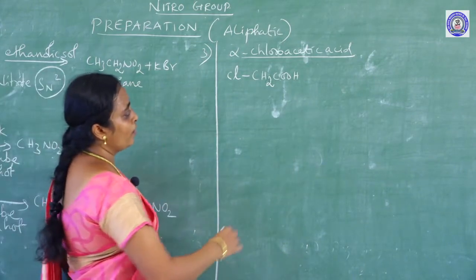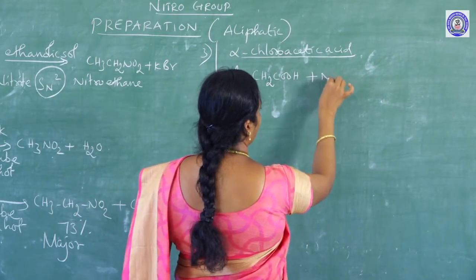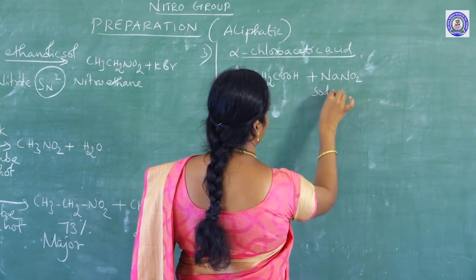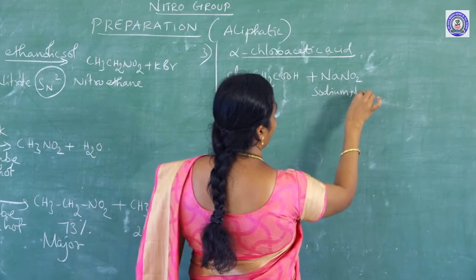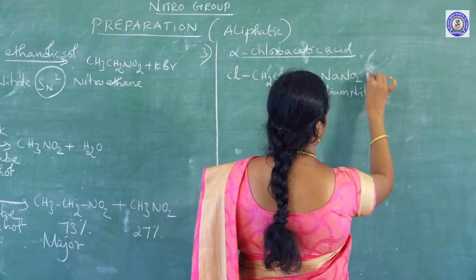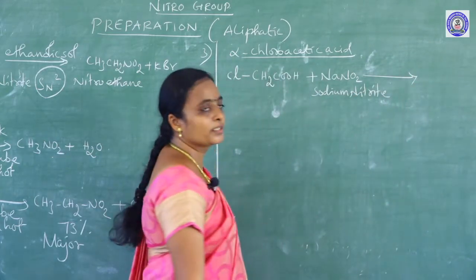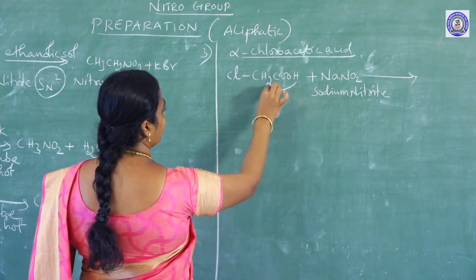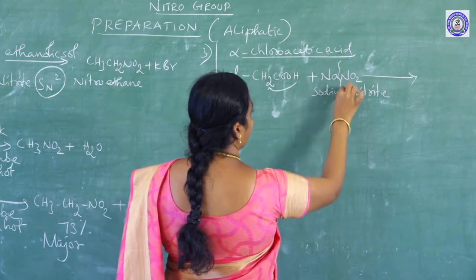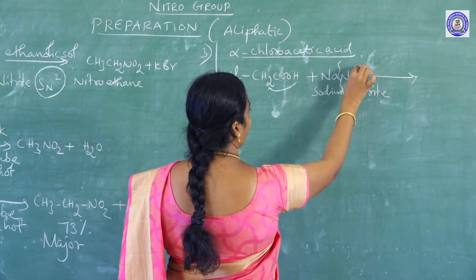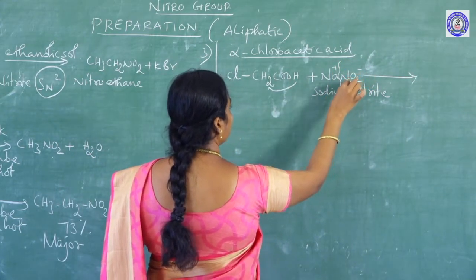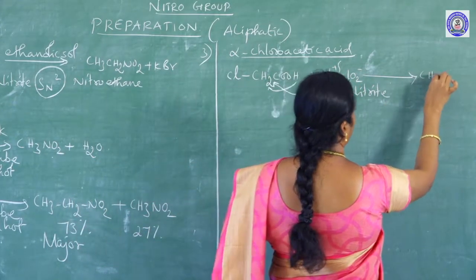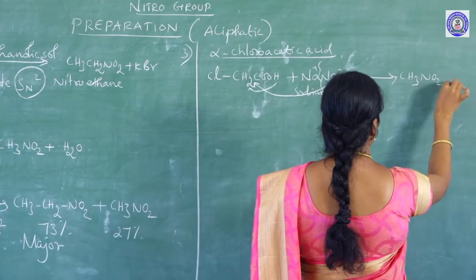From that alpha chloroacetic acid, if I am adding the reagent sodium nitrite, there is a possible type of product. From that you can expect this hydrogen will be added here, and the same way this will be cleaved like this, Na plus, NO2 minus, and this NO2 will be added to this compound and you will get the product CH3NO2.